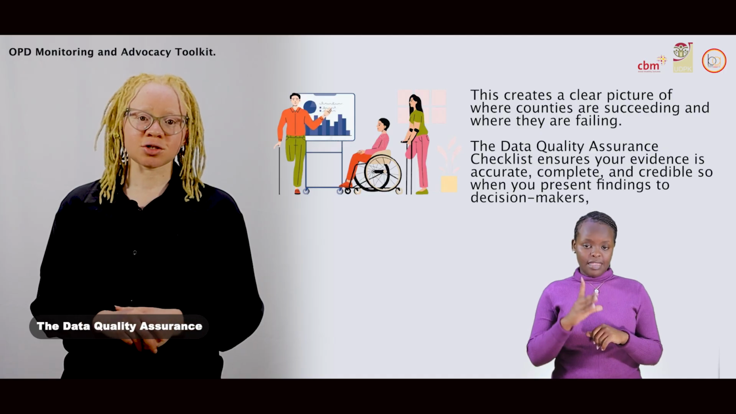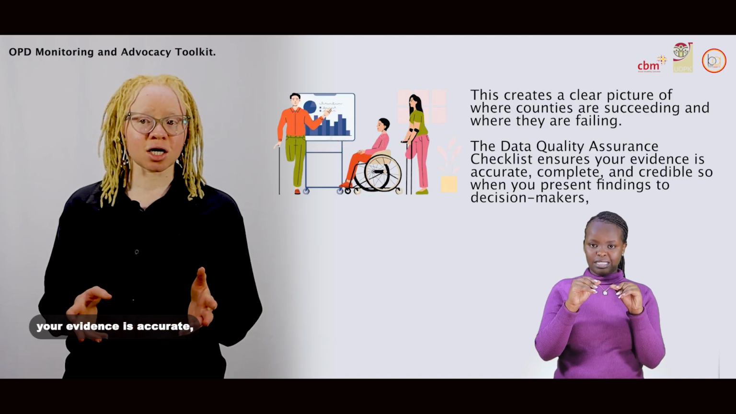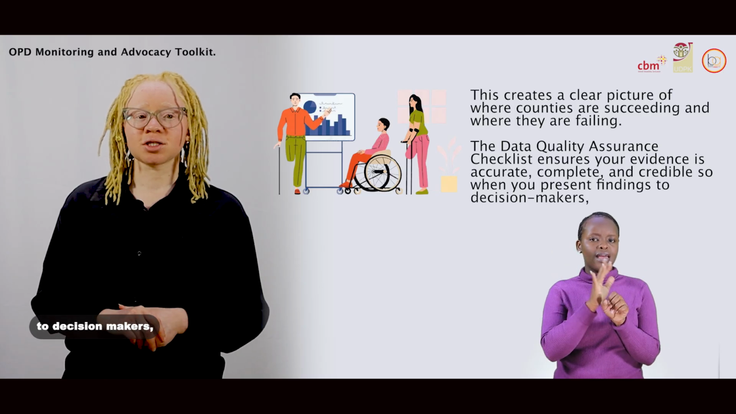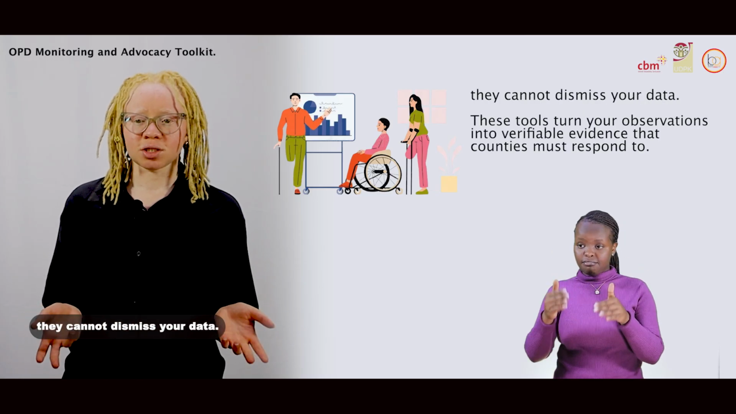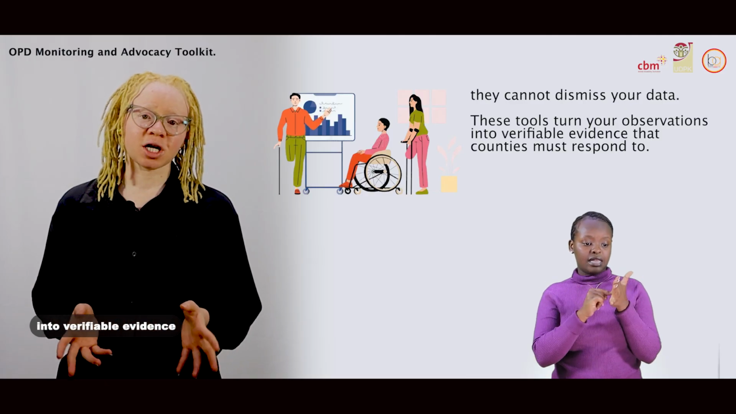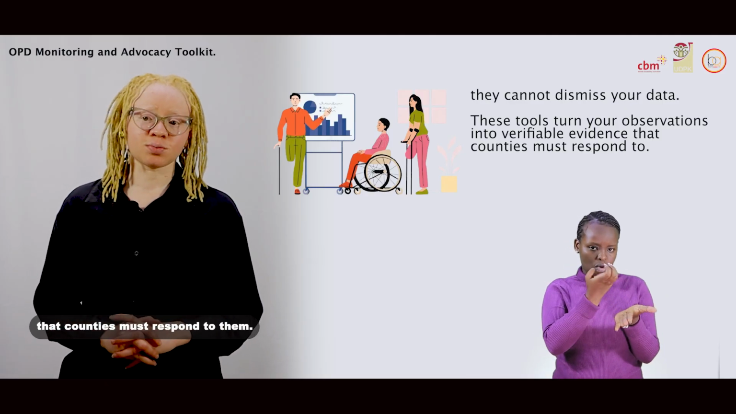The Data Quality Assurance Checklist ensures your evidence is accurate, complete, and credible, so when you present findings to decision makers, they cannot dismiss your data. These tools turn your observations into verifiable evidence that counties must respond to.